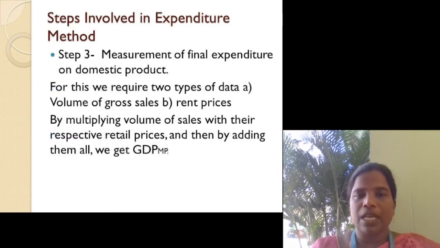In step 3, we are measuring final expenditure on domestic product. For this, we require 2 types of data. First is volume of gross sales and second is retail prices. By multiplying volume of sales with their respective retail prices and then adding them all, we will get gross domestic product at market price.